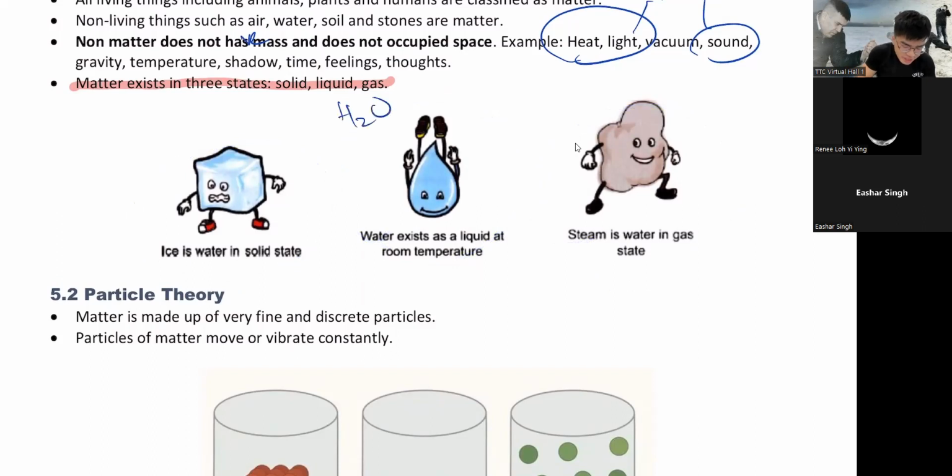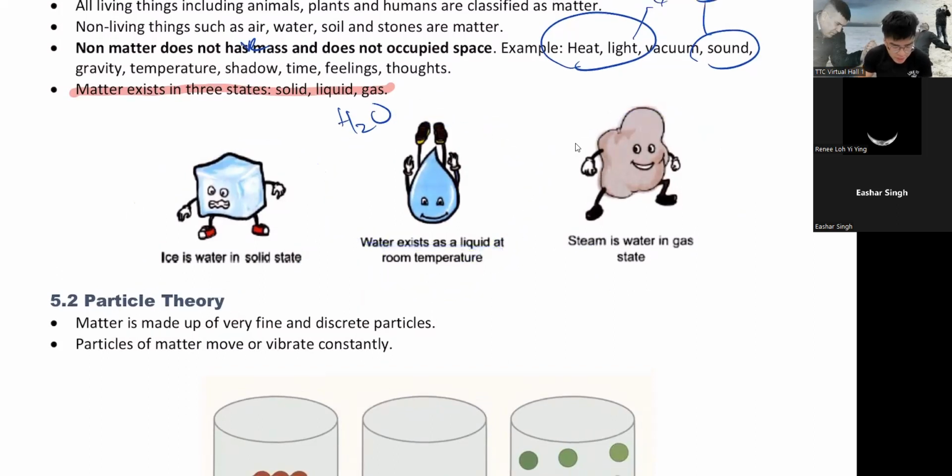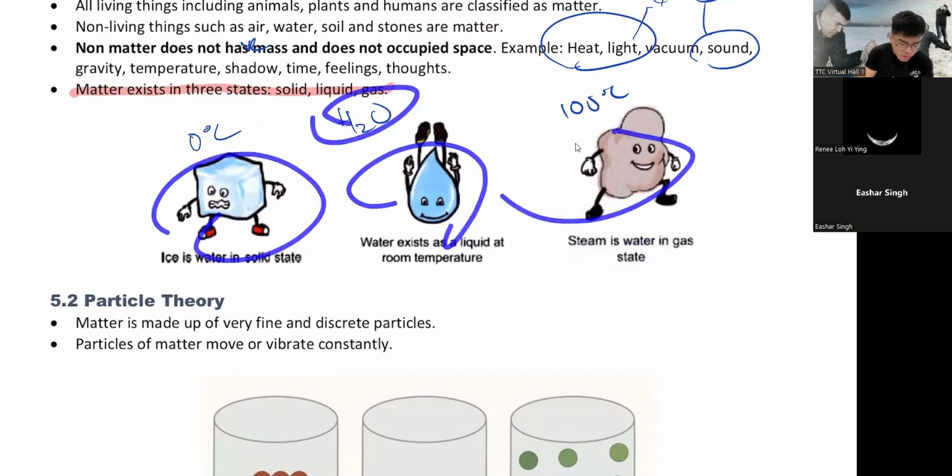So as you know, H2O, which is water. At room temperature, water exists as a liquid. When it is at freezing point, which is 0 degrees Celsius, it is ice, solid water. And when it is at boiling point or steam point, it changes into steam. Steam is water in a gaseous state. So there are 3 of them, and they are all H2O. They are the same.